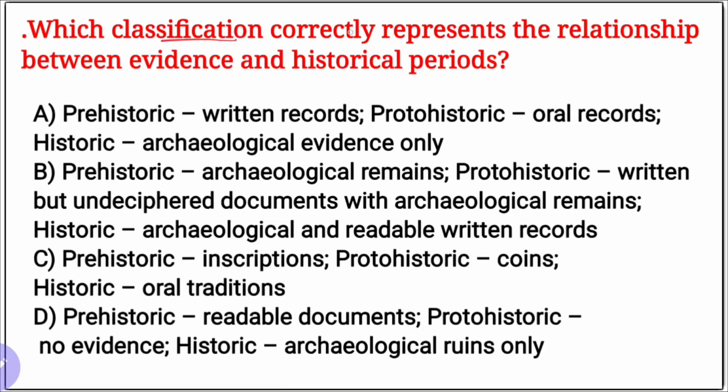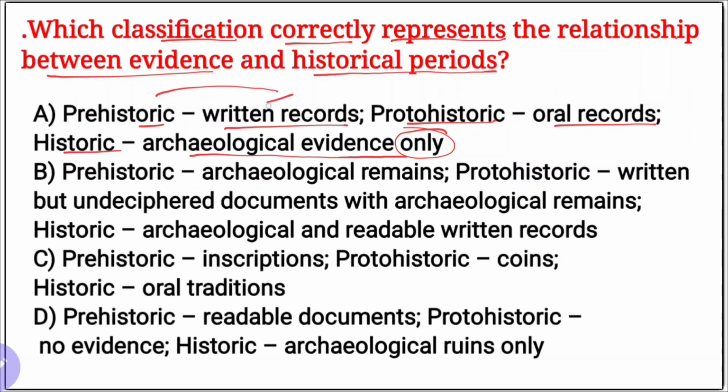Next question. Which classification correctly represents the relationship between evidence and historical period? Options are here. First: prehistoric written records, proto-historic oral records, and historic archaeological evidence only. Extreme value, mismatch.